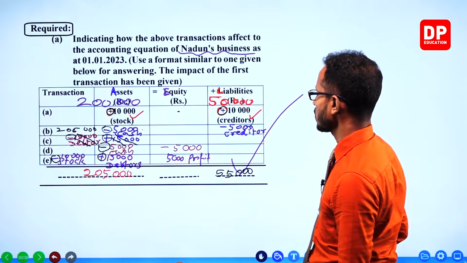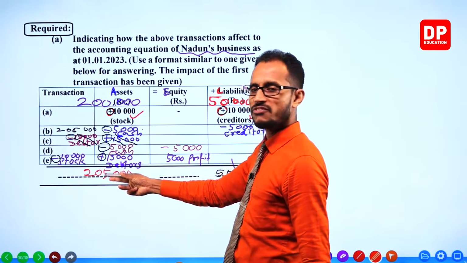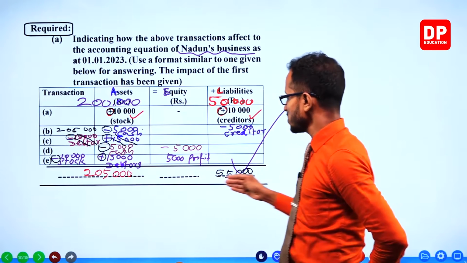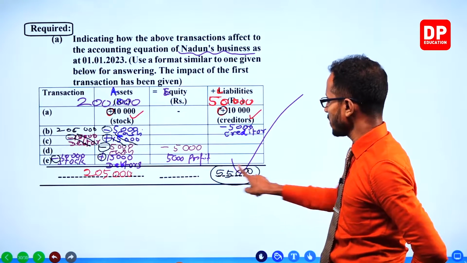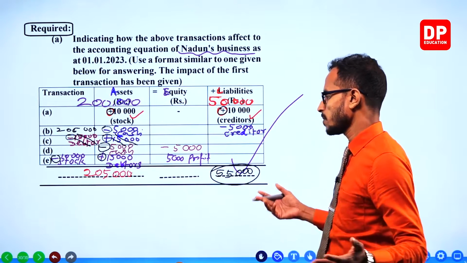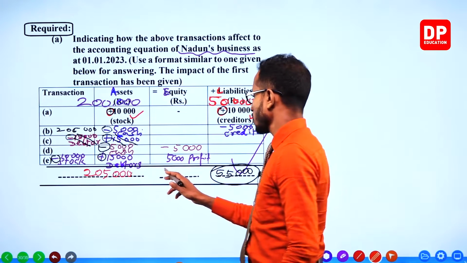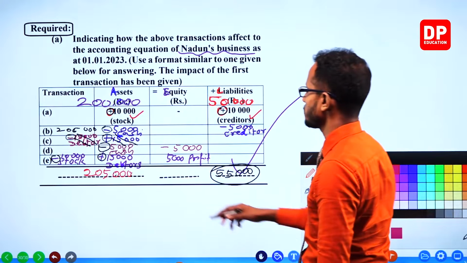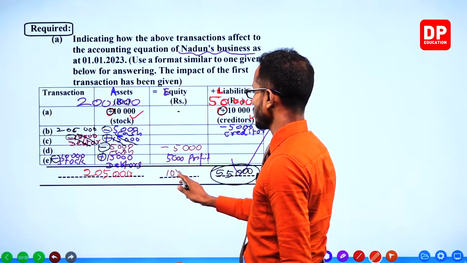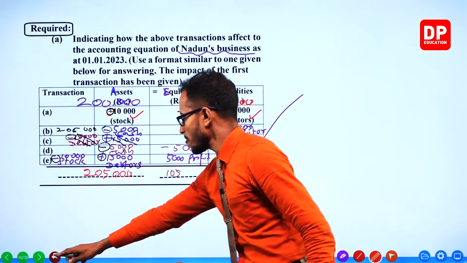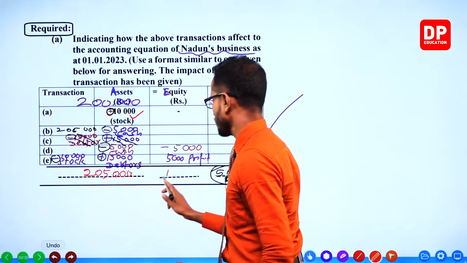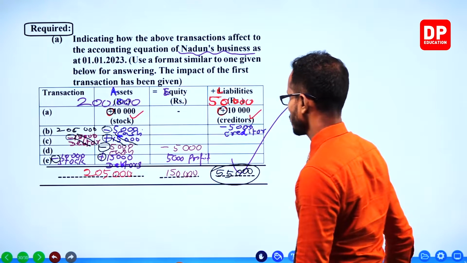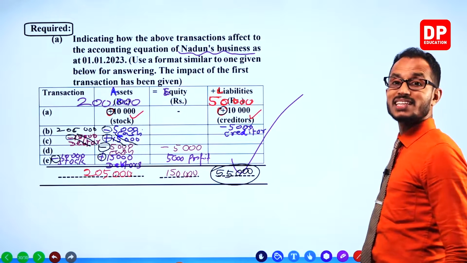Out of 205 assets, 55 is liabilities. Do the calculation and get your answer: 150,000 is the equity. Easy, right?